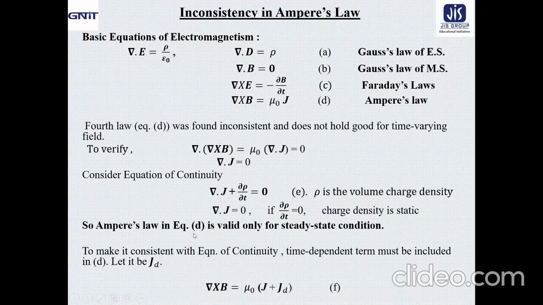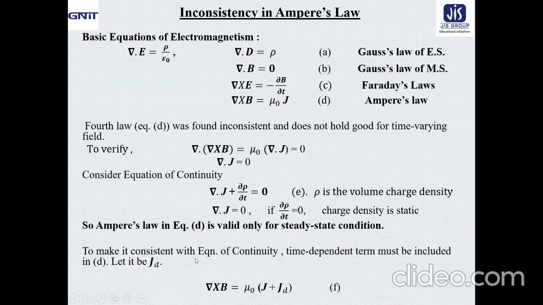You can remember, we already considered as the implication of the equation of continuity that if there is no accumulation of charge anywhere, that means del rho by del t equal to 0, meaning rho is constant, then only del dot J equal to 0. That means Ampere's law in the present form is not at all consistent with the equation of continuity, and there is no time dependent term existing here.